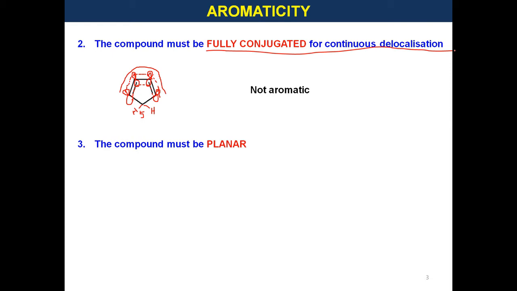The third criterion is the compound must be planar. If the compound is planar, then only we can expect continuous delocalization. See, let us take any 6-membered ring. A 6-membered ring can have a chair conformation or it can also have a planar conformation.